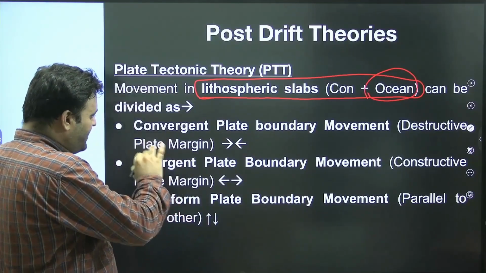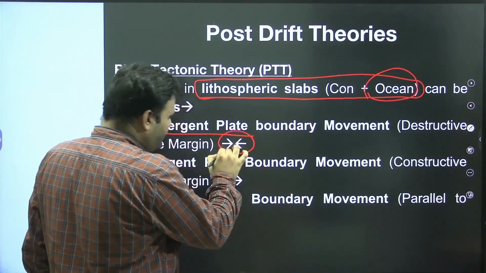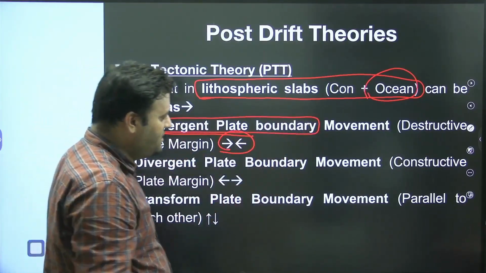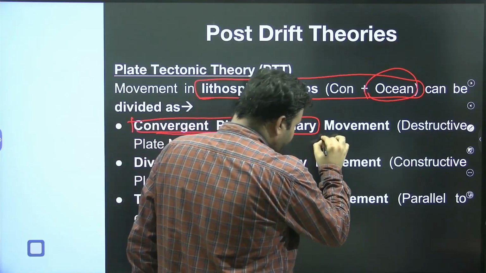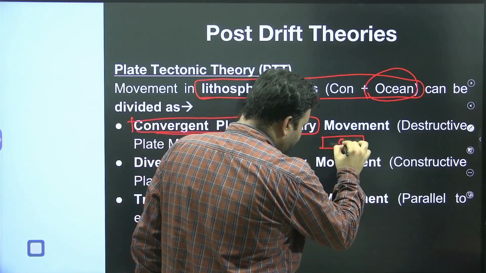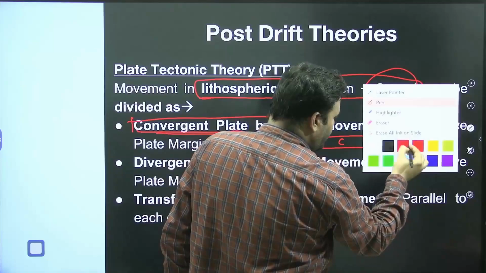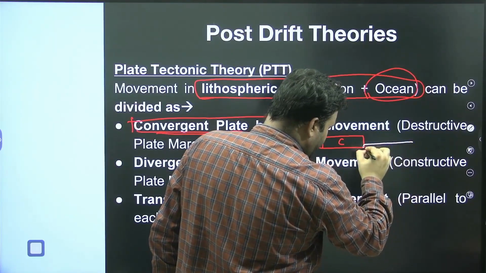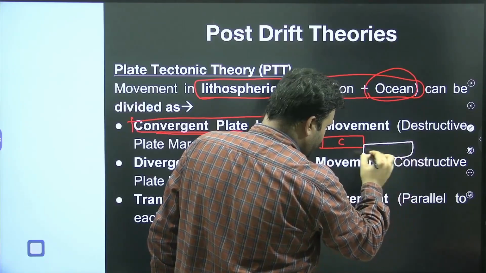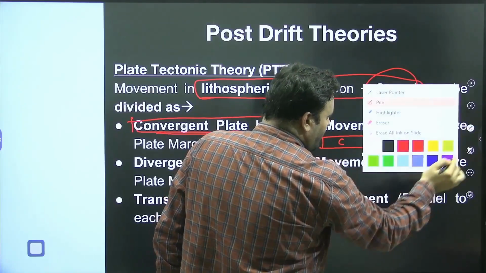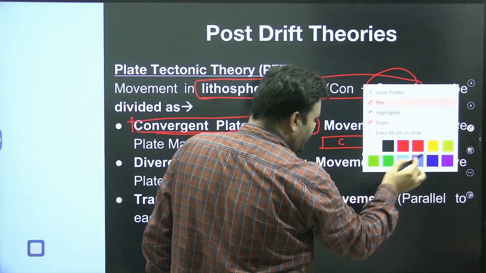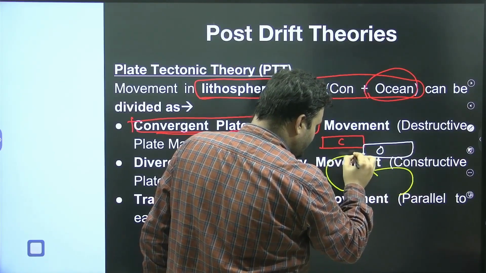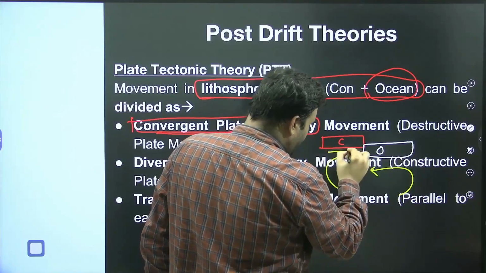So when we have two plates moving towards each other, that is the convergent plate boundary. Hope you remember this continental plate and this oceanic plate move towards each other, primarily because of the mantle currents.